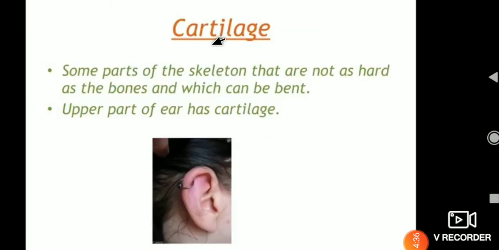And also cartilage is present in the human skeleton. Some parts of the skeleton are not as hard as the bones and can be bent. This part is called cartilage. Look at this picture. The upper part of the ear is cartilage.